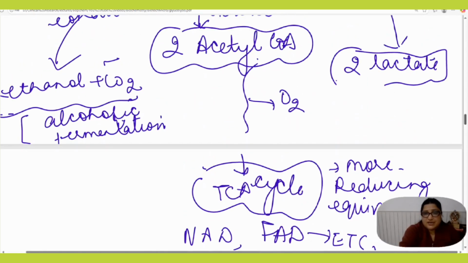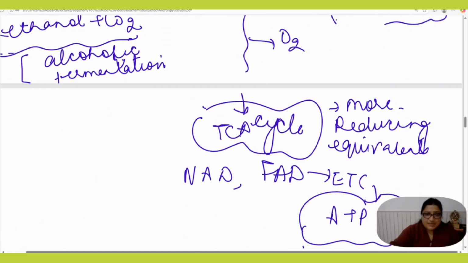So this is the outline of glycolysis. In the next lecture, we will be covering the glycolysis cycle.